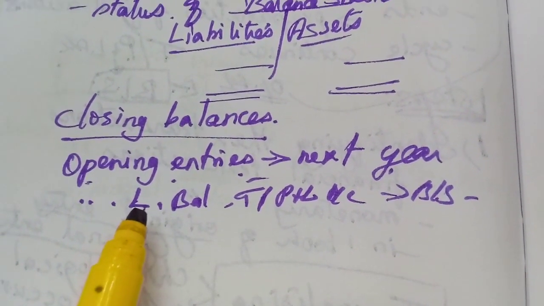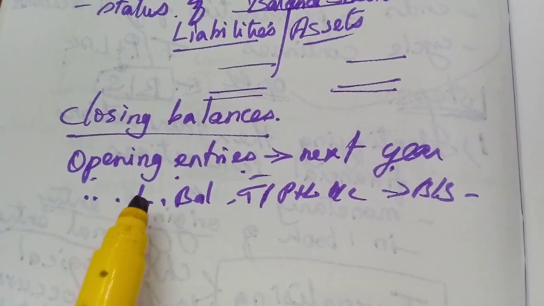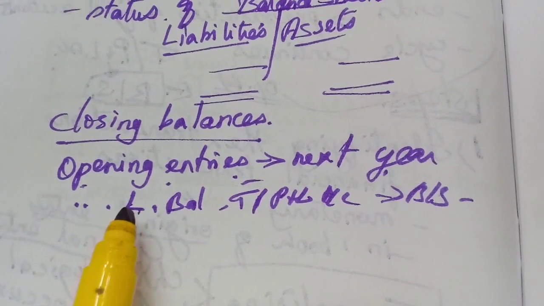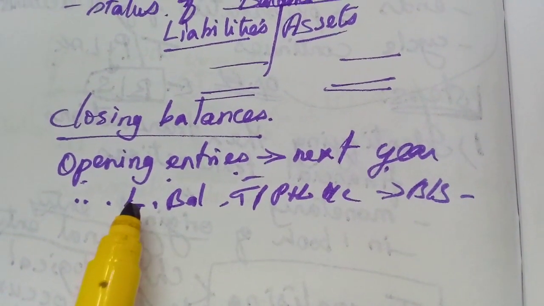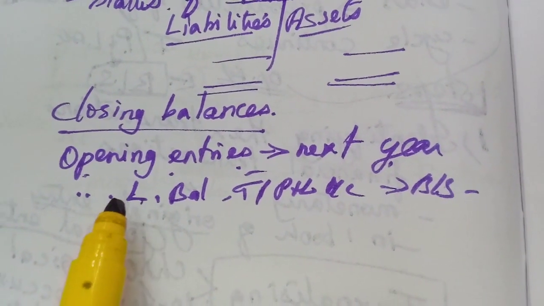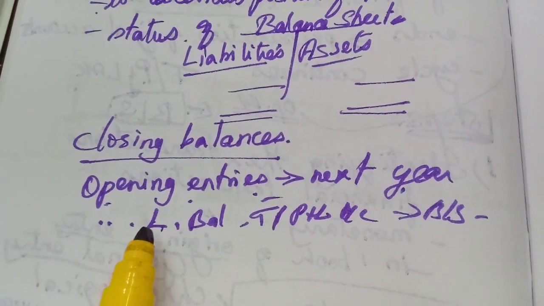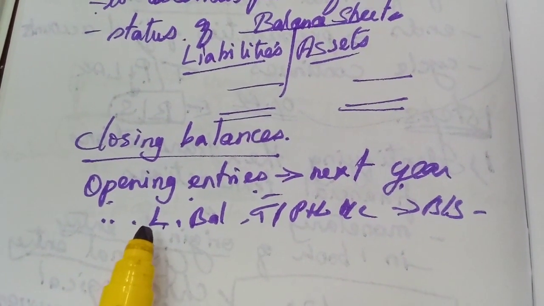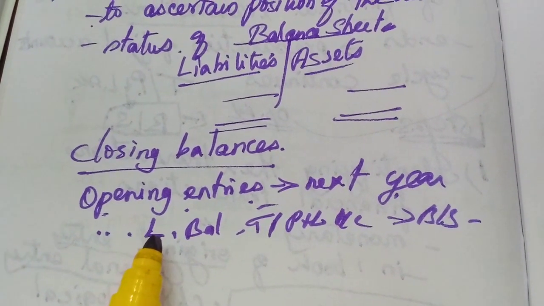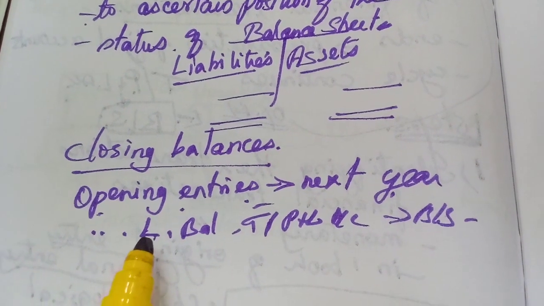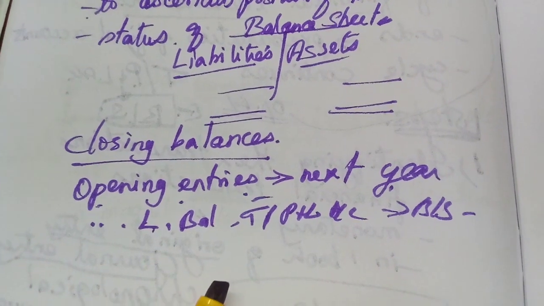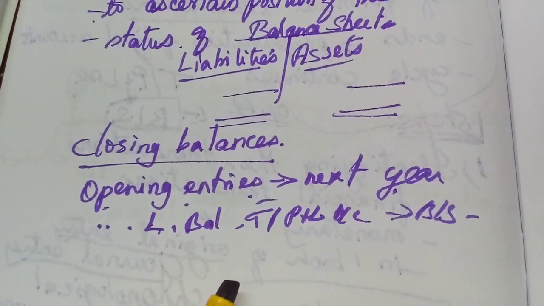We learned yesterday, I told you who all the users of this accounting information are. Maybe the investors, then the management, as I told you, then the government, creditors, the banks or financial institutions. All these people are the users, and all the accounting information will be passed to these people. So it will be coming as a process for management, for decision making purposes, for analysis purposes, and for the government or other people for their use. So you might have understood.